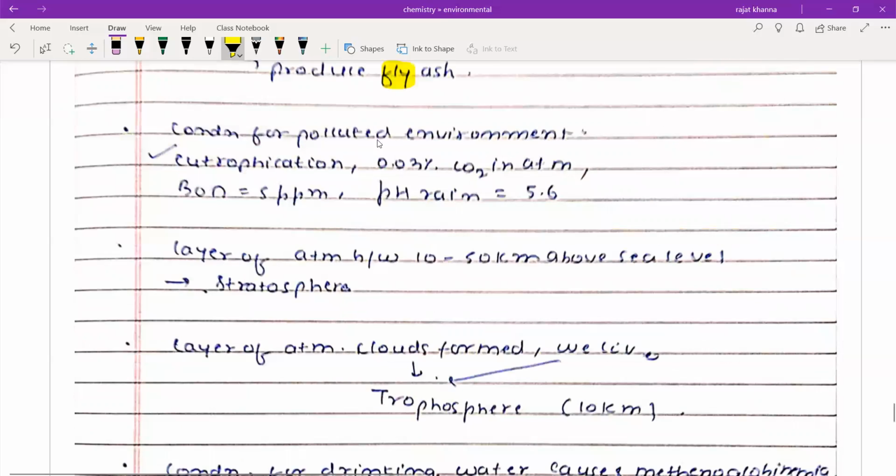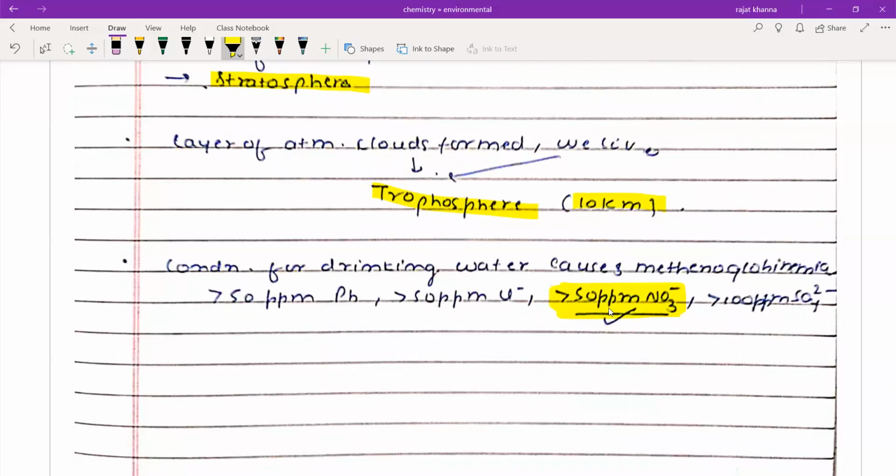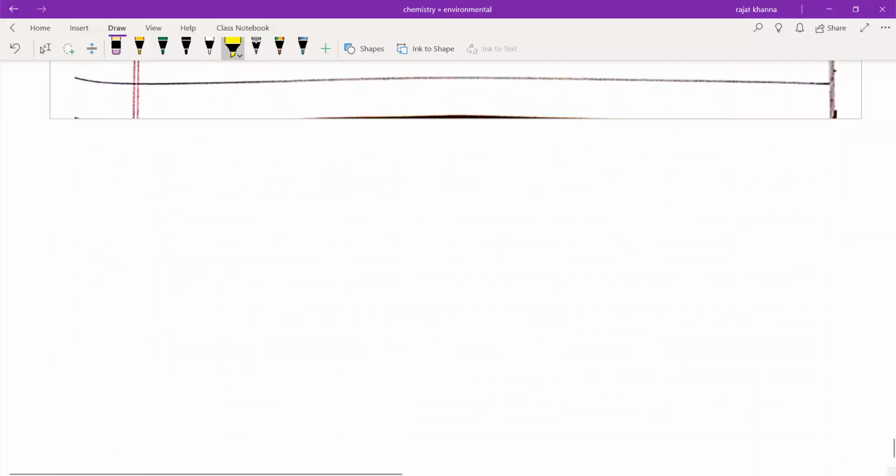So now the condition for polluted environment is eutrophication. The layer of atmosphere between 10 to 50 kilometer above sea level is stratosphere, and the layer of atmosphere in which clouds are formed and we live is troposphere. And troposphere is 10 kilometer. The condition caused by drinking water with greater than 50 ppm of nitrate ion is methemoglobinemia. Actually, this condition is caused by nitrate ions only. So that's it. Thank you.